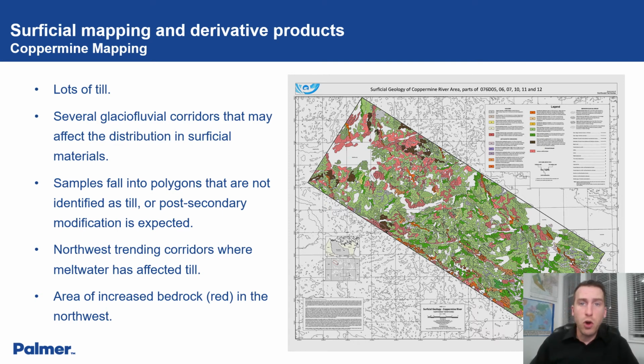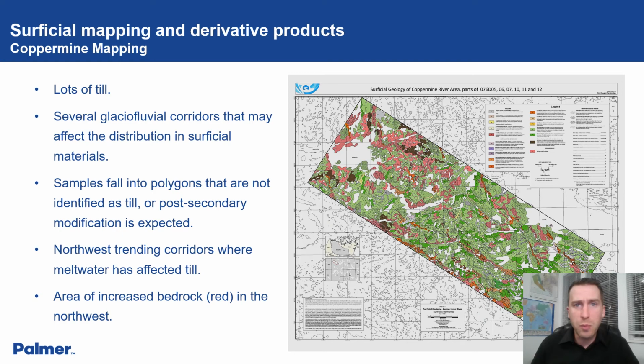You can see northwest trending corridors where meltwater has affected the till. You can also notice areas of increased rock in red in the northwest where the till was removed by meltwater. So we can expect a paucity of indicators in the dispersal pattern.